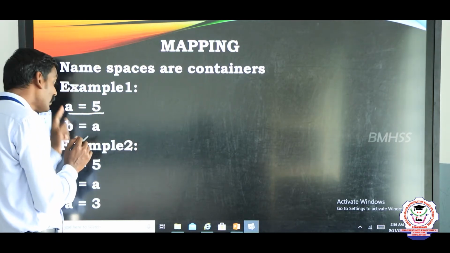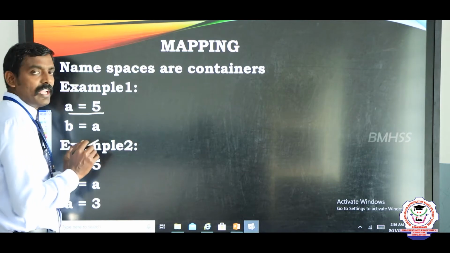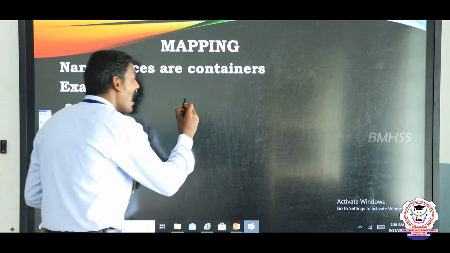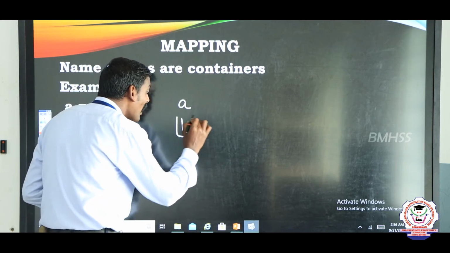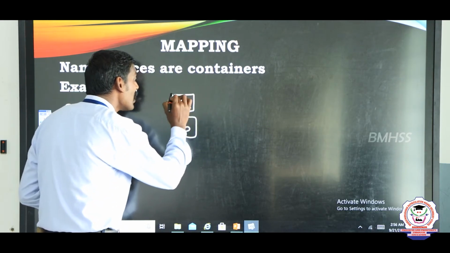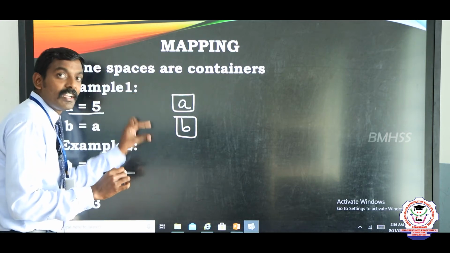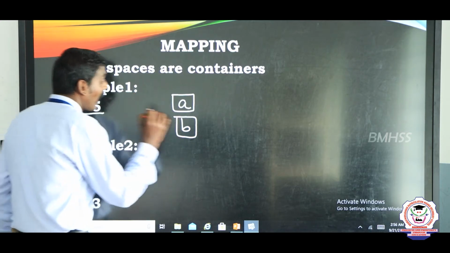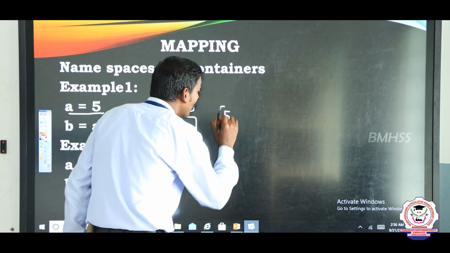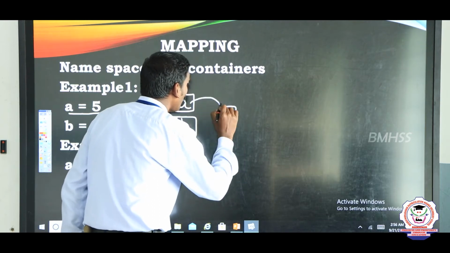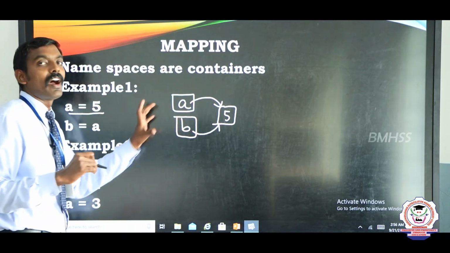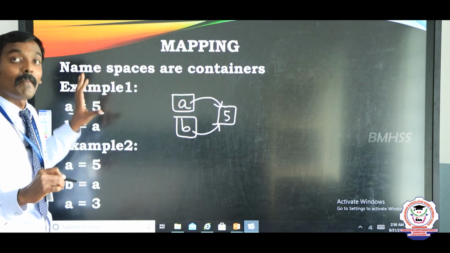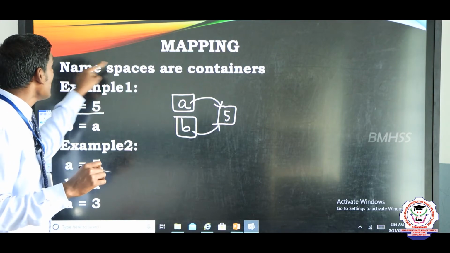Now see here, b is equal to a. That means we have variables a and b. These are two different memory locations, and these two different memory locations can refer to the same value. This is called mapping.